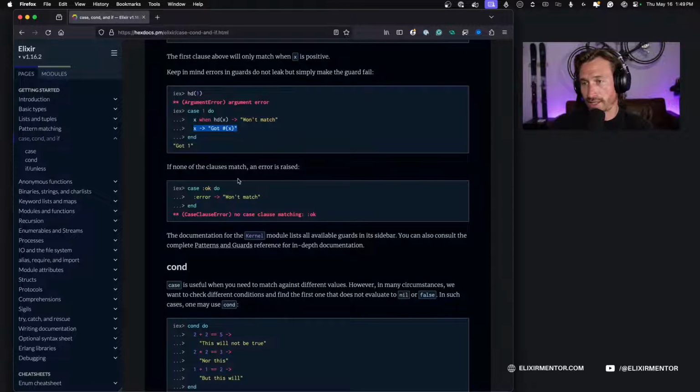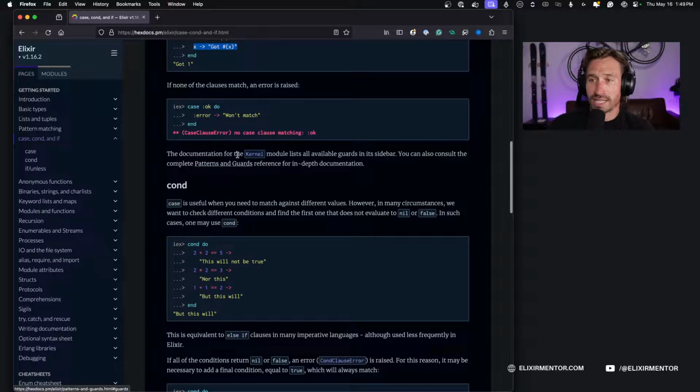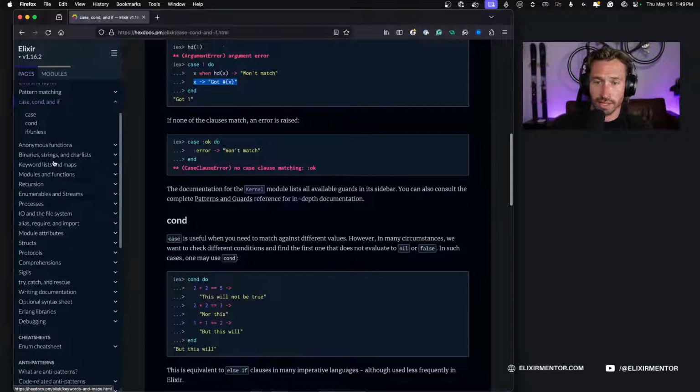All right, so let's see. The documentation for the Kernel module lists all available guards in its sidebar. You can also consult the complete patterns and guard reference for in-depth documentation. Patterns and guards.